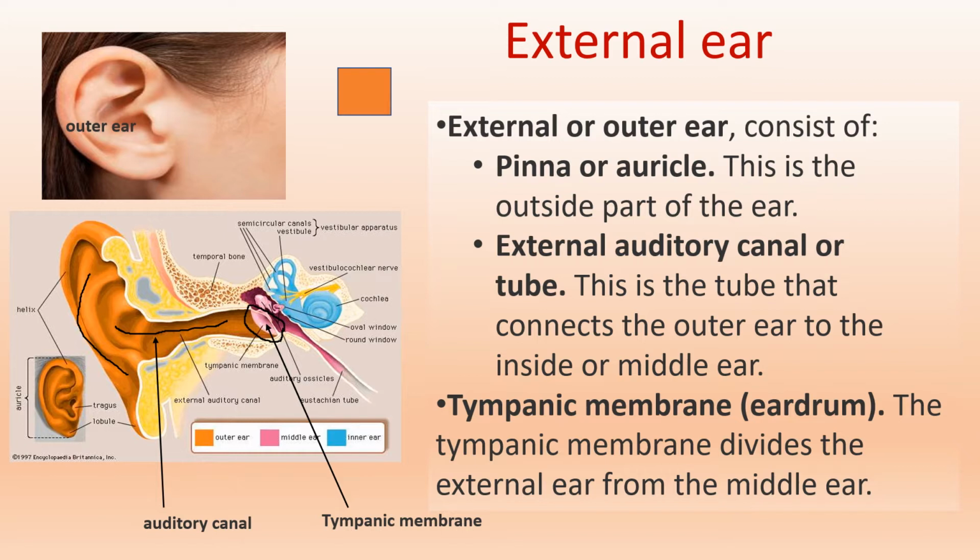The auditory canal is a tube-like structure. It connects the outer ear to the middle ear. Between the external ear and middle ear, one thin membrane is present, that is the tympanic membrane. So the tympanic membrane divides the external ear from the middle ear.